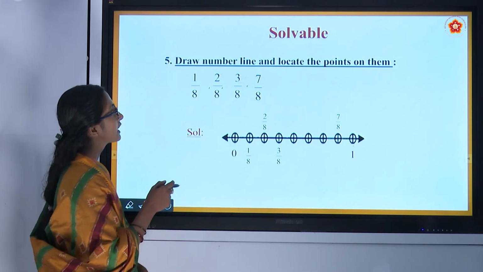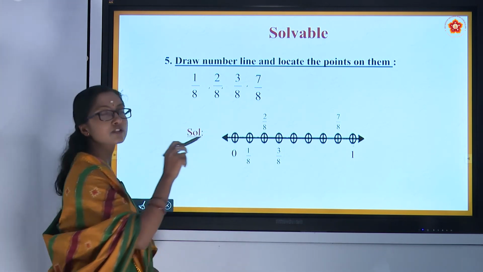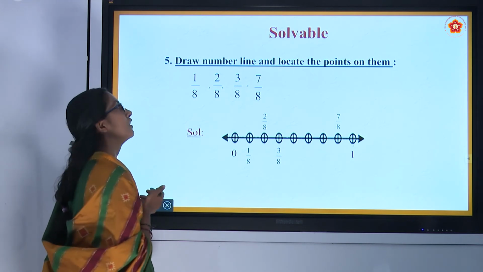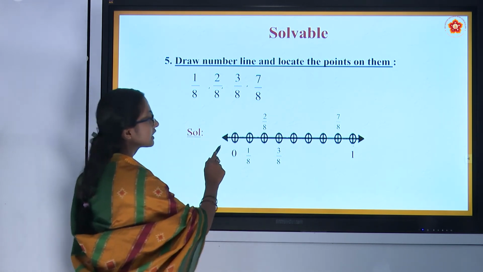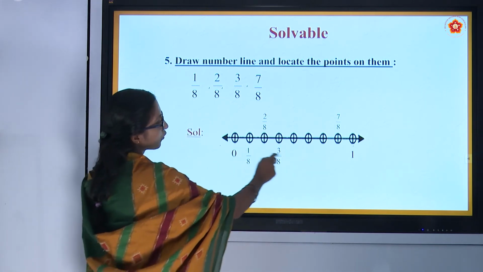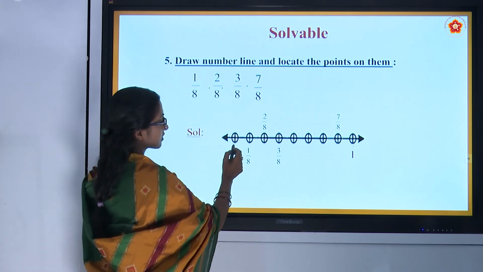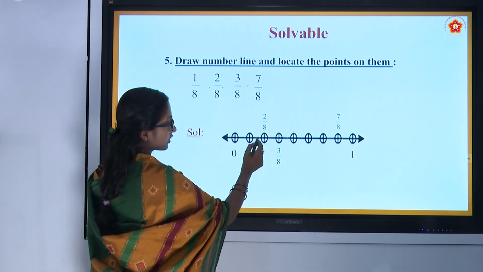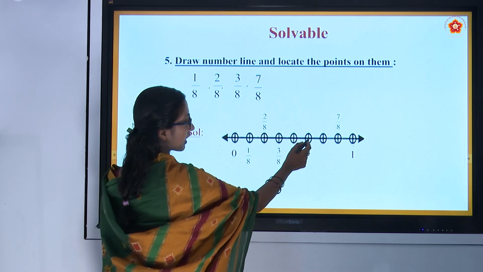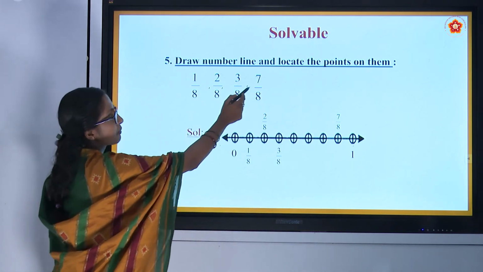Draw a number line and locate points on it. They have asked us to draw a number line and then locate points on it. You can observe here the number line from 0 to 1 we have drawn. We need to locate 1 by 8, 2 by 8, 3 by 8, 7 by 8.